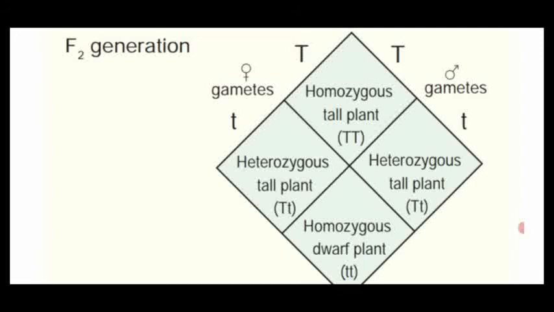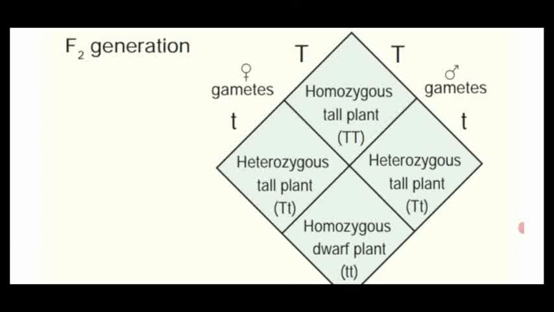The remaining two show both the alleles. That's why it is called the law of segregation. The different alleles which are segregated in the F1 generation are once again expressed in the F2 generation.